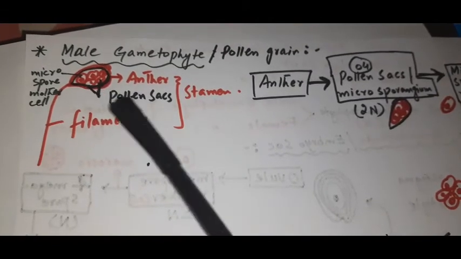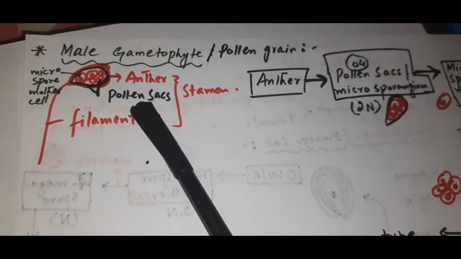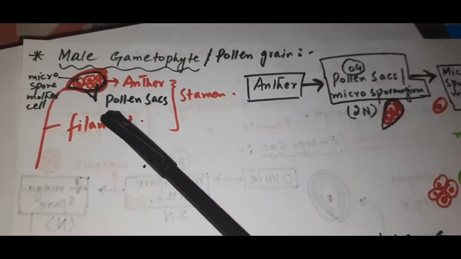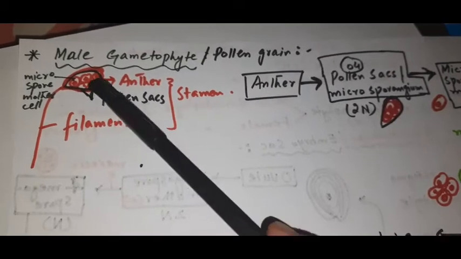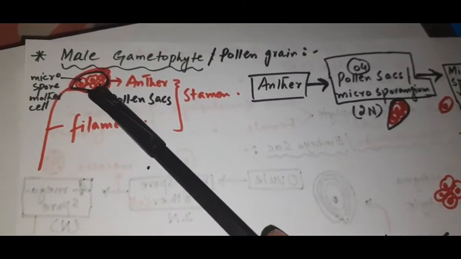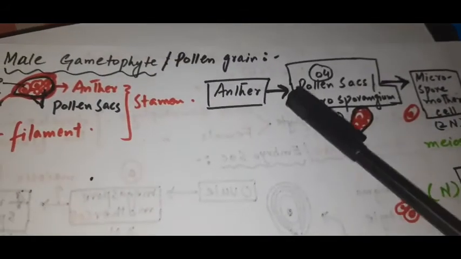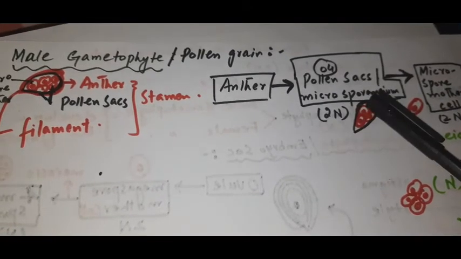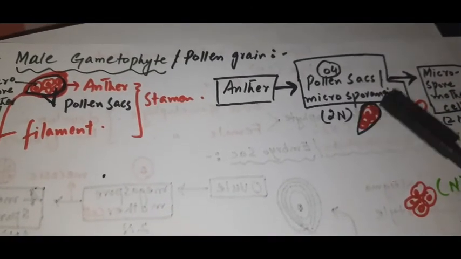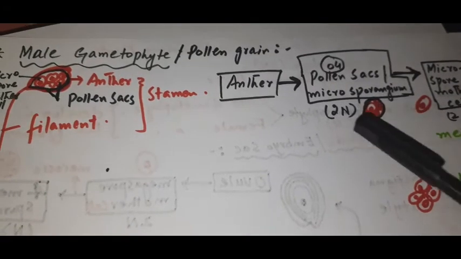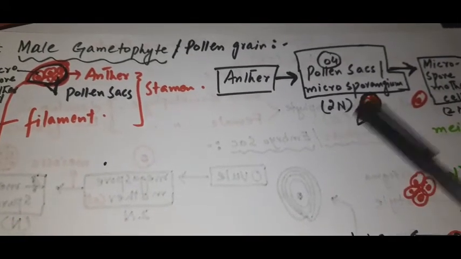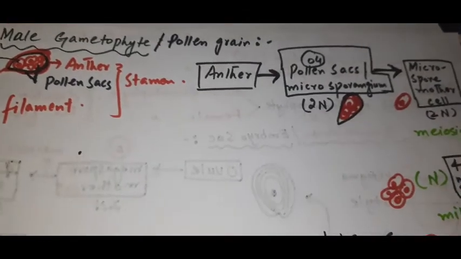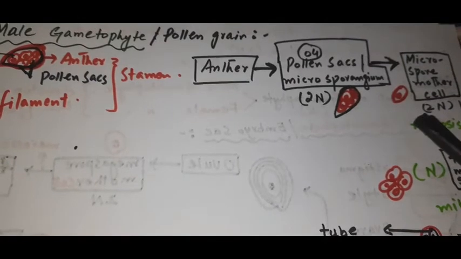Pollen sacs are also known as microsporangia, right? Each of which contains many diploid microspore mother cells. So look at this diagram. Here I have shown the anther, and inside the anther we have 4 pollen sacs, or microsporangia. They are diploid in nature. So 4 microsporangia are produced inside the anther, and we have taken 1 pollen sac.